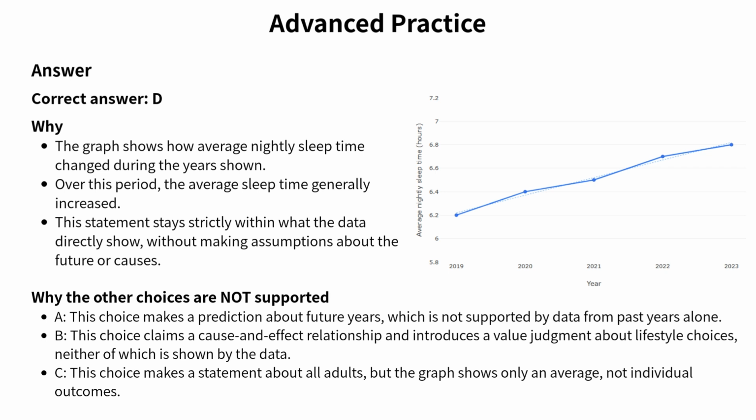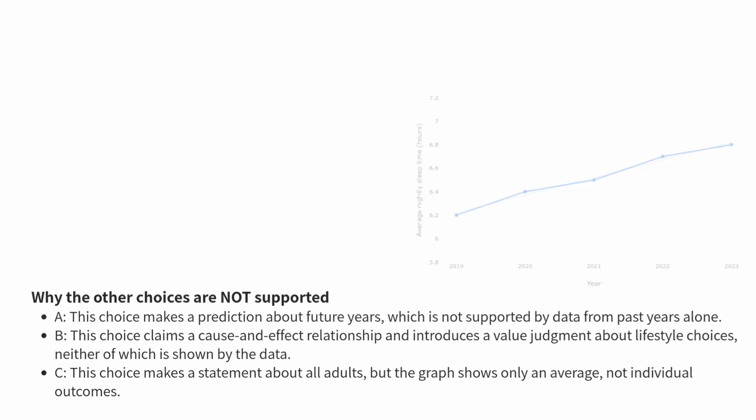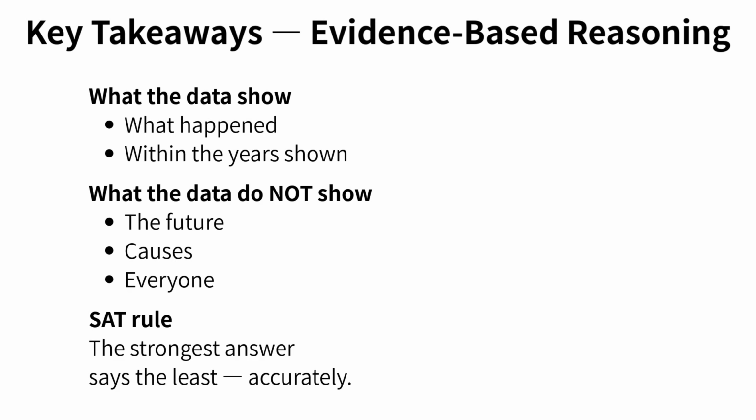Key reminder: on the SAT, even a strong trend does not justify predictions, causes, or broad generalizations. The safest and strongest answer is the one that stays completely within the limits of the data. Alright, before we finish, let's lock in the mindset behind evidence-based reasoning. The SAT is not only testing whether you can read a graph. It's testing whether you can stop at the right moment, the moment where the evidence ends and assumptions begin.